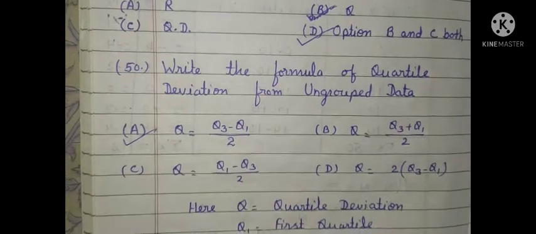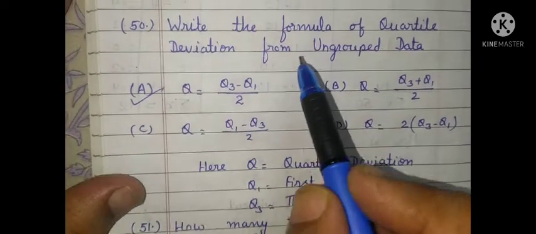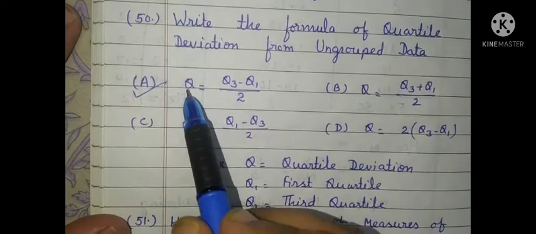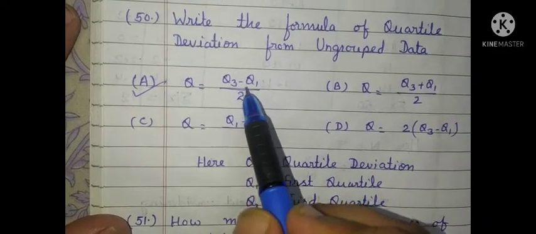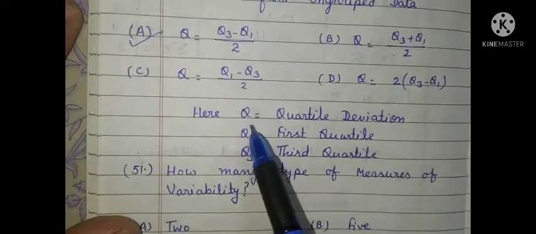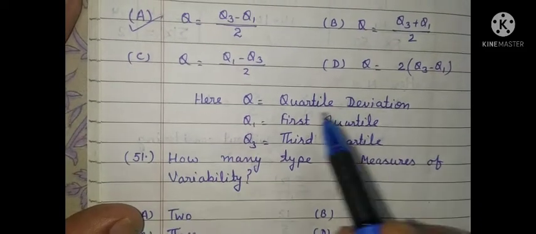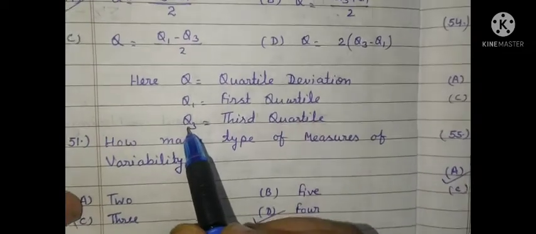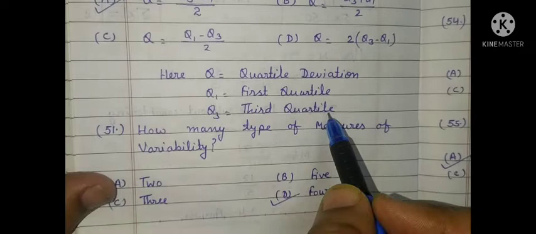Write the formula of quartile deviation from ungrouped data. Q is equal to Q3 minus Q1 divided by Q2. Here Q is quartile deviation, Q1 is equal to first quartile and Q3 is equal to third quartile.